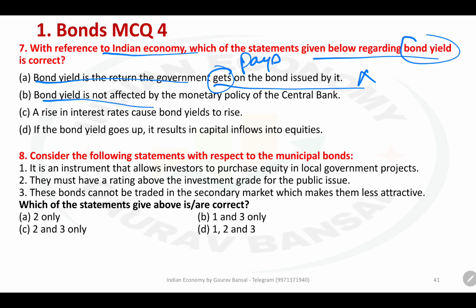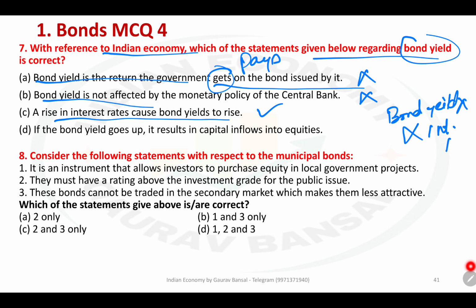Bond yield is not affected by monetary policy of central bank. Wrong. Monetary policy of central bank can change the interest rate, and that will very much change the bond yield. Third, a rise in interest rate causes bond yield to rise. That is correct. Bond yield, remember I told you, is directly proportional to the interest rate, and it is inversely proportional to the price.